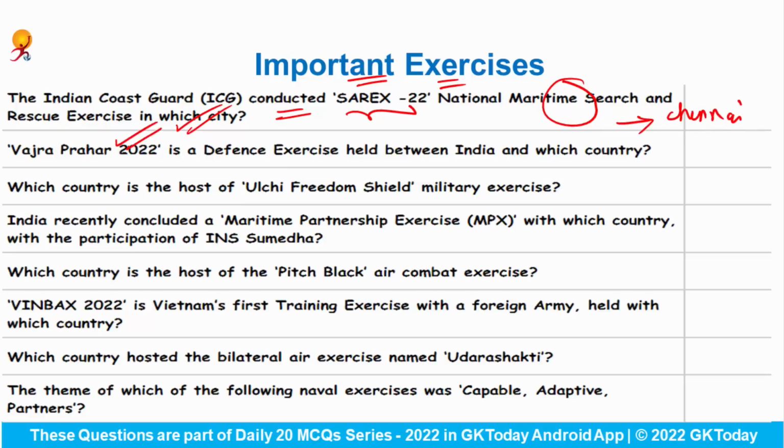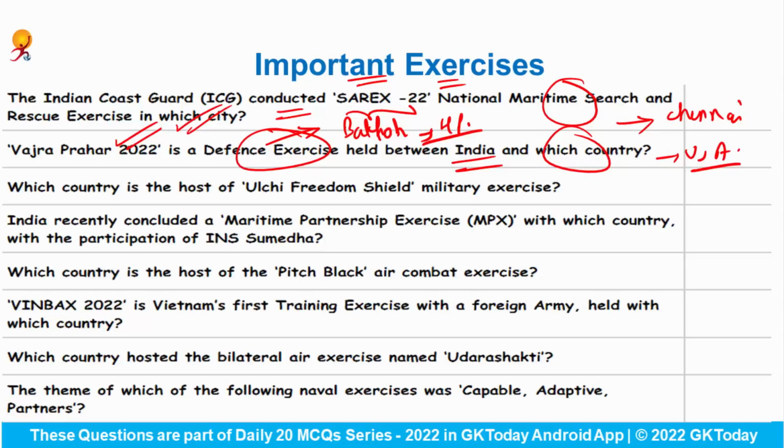Vajra Prahar 2022 is a defense exercise held between India and which other country? So Vajra Prahar is the exercise between India and USA, and the venue for 2022 is Baklov from the state Himachal Pradesh. Which country is the host of the Ulchi Freedom Shield military exercise? Answer would be South Korea, and this is the exercise between South Korea and the US.